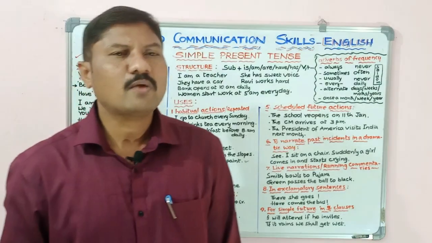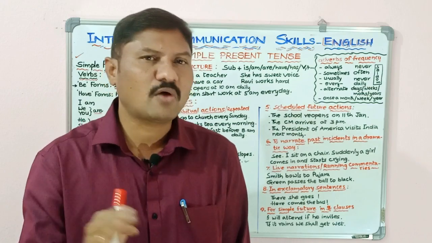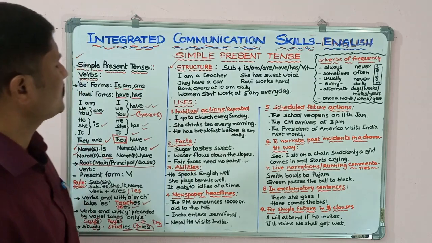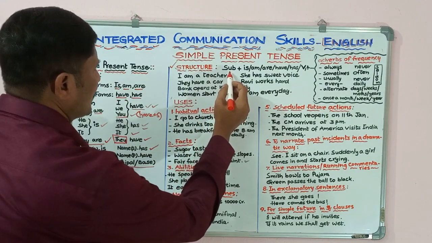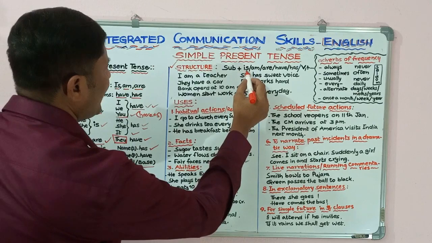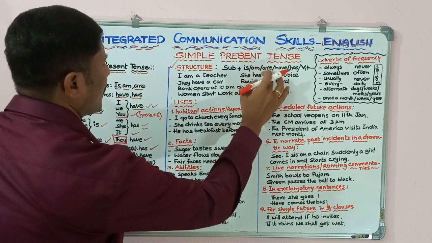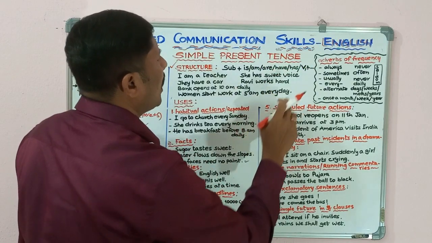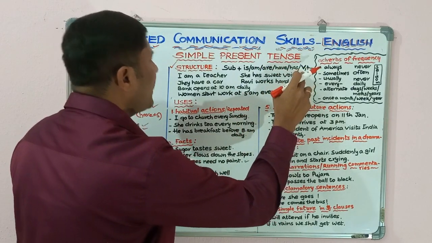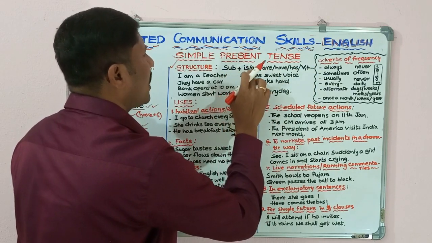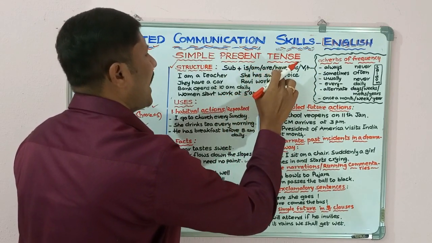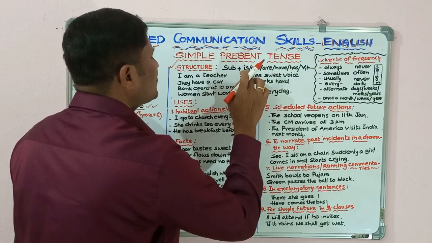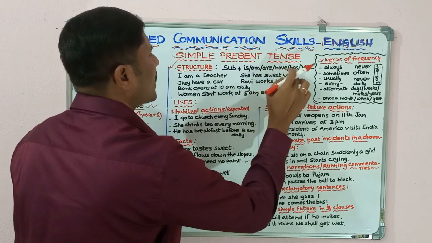Now we are going to know the structure of the simple present tense. Look at this. The structure of the simple present tense is subject plus is, am, are, which are be forms, and have or has, which are have forms, or V1.